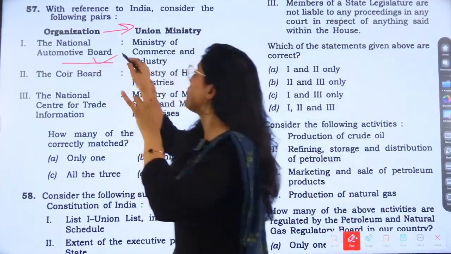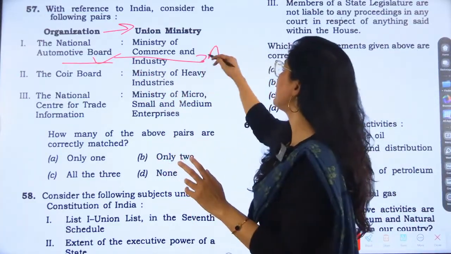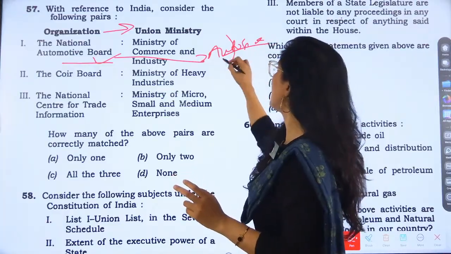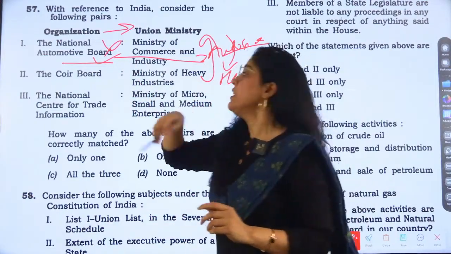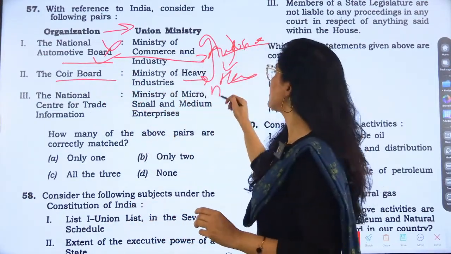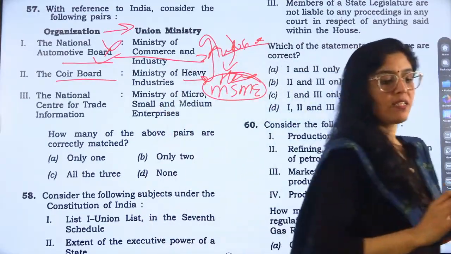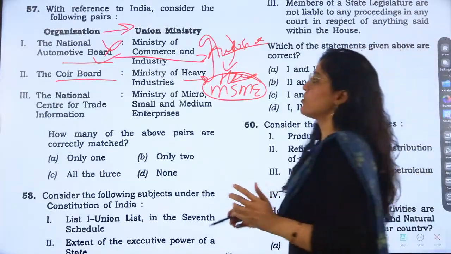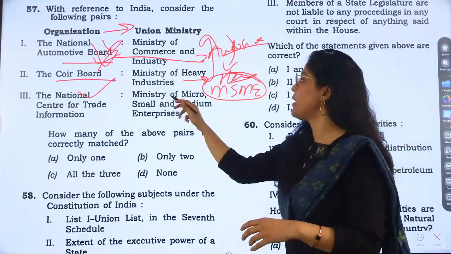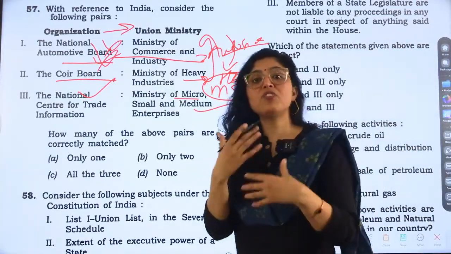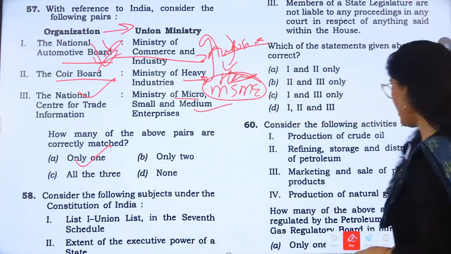Question: the National Automotive Board, and it comes under which ministry? So automotive is related to the auto sector, right? So it comes under heavy industries. It will come under heavy industries. This is not correctly matched. Next is COIR board. So COIR board is under the Ministry of Micro, Small and Medium Enterprises, right? So second is also not correct. So these 2 are not correct. Third is correct. The National Center for Trade Information is MSME only. It gives information about trade related things to the Ministry of MSME. So only one option becomes A only.